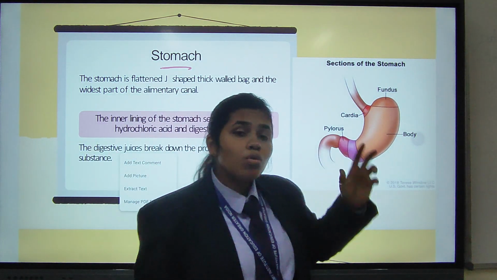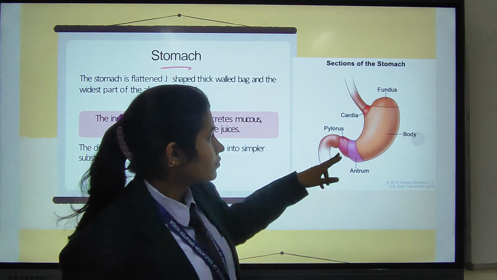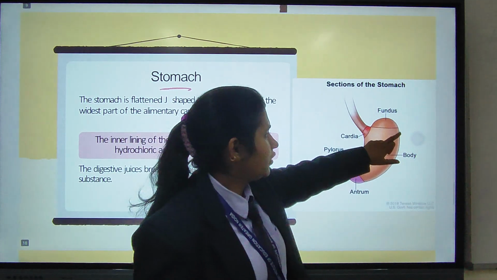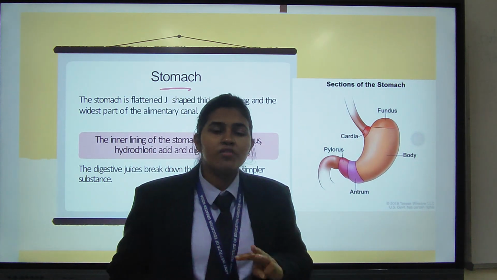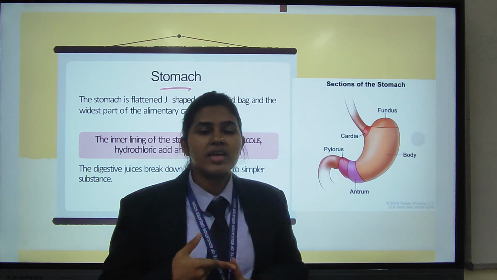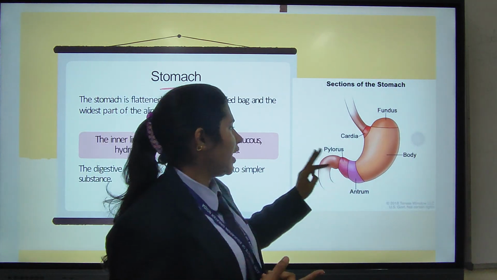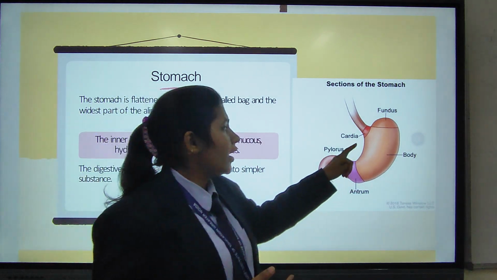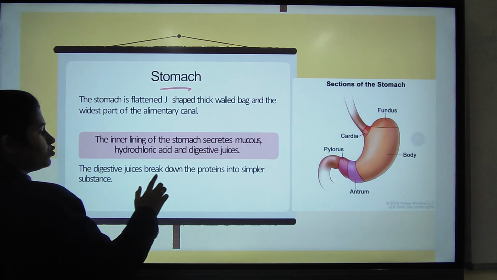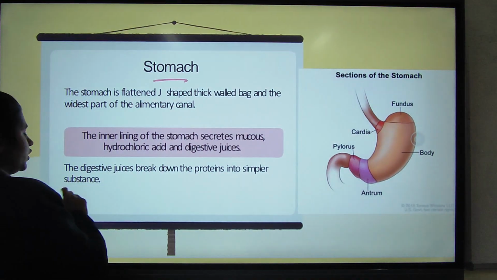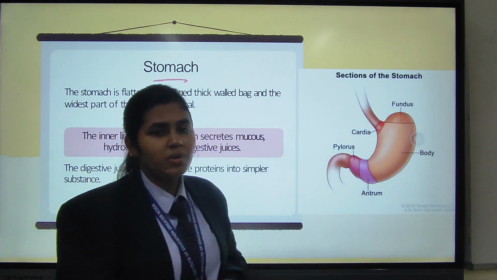So what is its role? The food comes into the stomach from the esophagus. The lining of the stomach secretes three things. First is hydrochloric acid, which is HCl, second is mucus, and the third one is the digestive juices. Here the digestion of protein occurs. The digestive juices break down the protein into simpler substances so that it can be absorbed in the blood plasma.